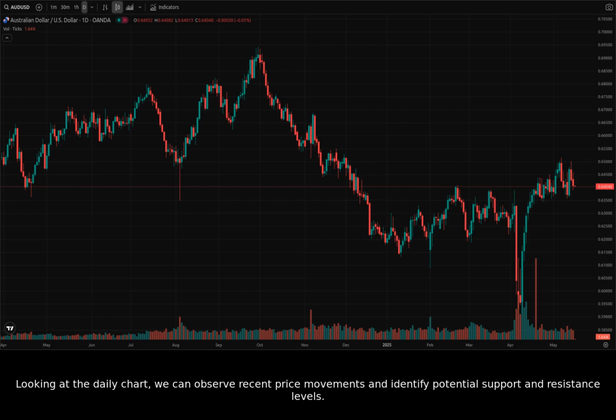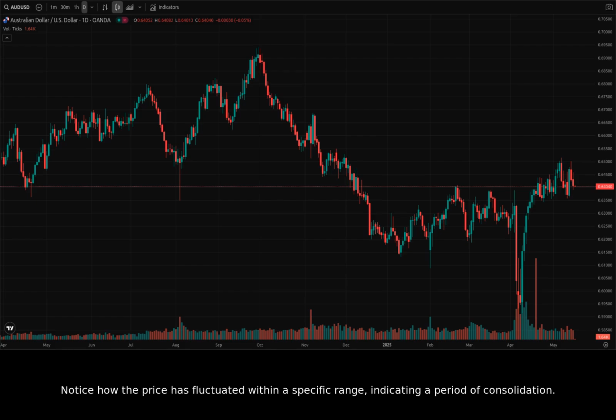Looking at the daily chart, we can observe recent price movements and identify potential support and resistance levels. Notice how the price has fluctuated within a specific range, indicating a period of consolidation. Now, let's narrow our focus to a more recent timeframe to get a clearer picture of the current market dynamics.